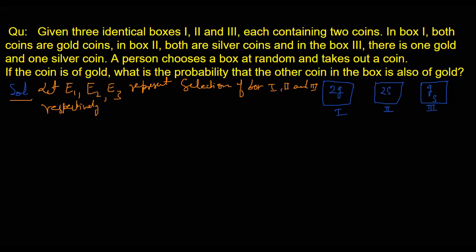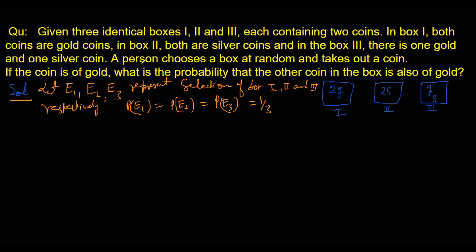Okay. Now, of course, PE1 would be equal to PE2. They are equally likely events, and which will be equal to PE3. So all of them would be 1 by 3.